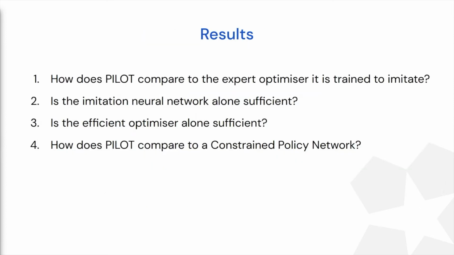So moving on to the results. Our results cover first how Pilot compares to the expert optimizer it imitates. We then have two ablations, one comparing Pilot to the neural network alone, and another comparing Pilot to using the efficient optimizer with heuristic initializations in place of the imitation neural network. And lastly, we compare to an external method, constrained policy network.